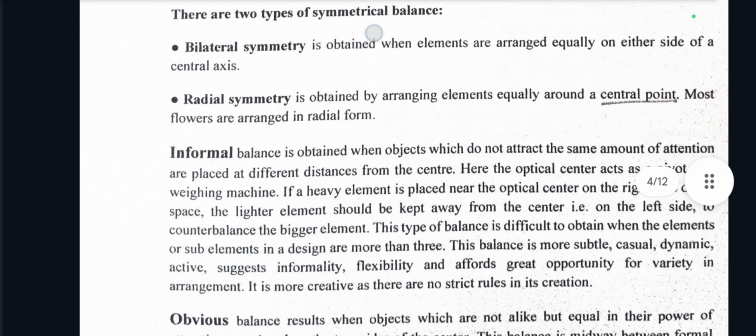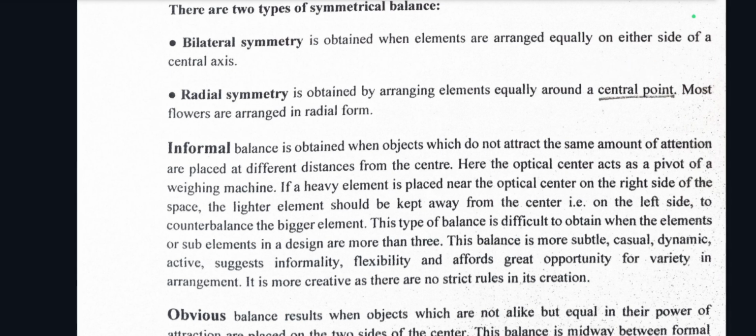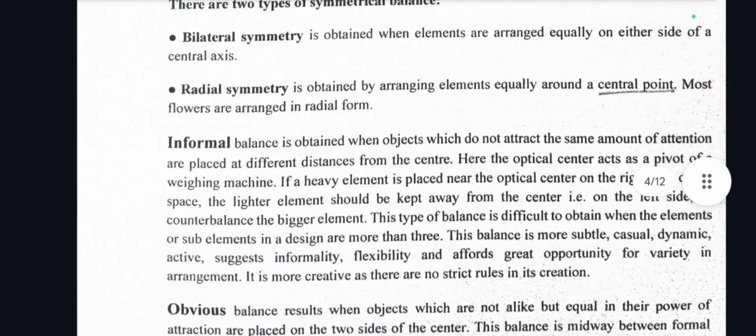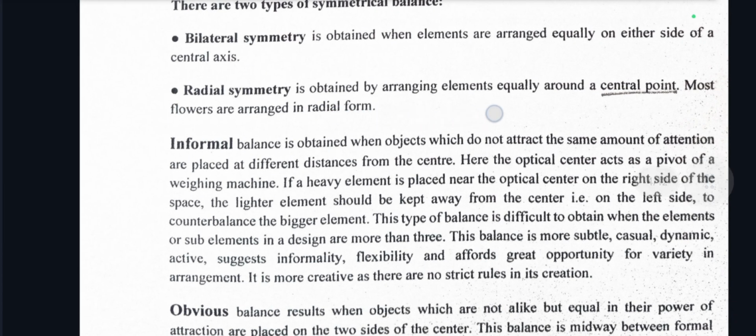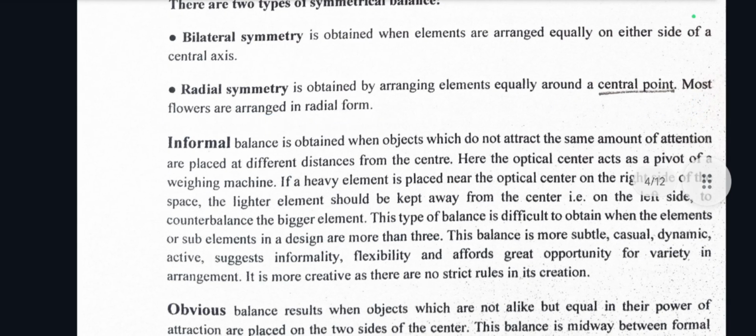There are two types of symmetrical balance. Bilateral symmetry is obtained when elements are arranged equally on either side of a central axis. Radial symmetry is obtained by arranging elements around a central point. Most flowers are arranged in radial symmetry.